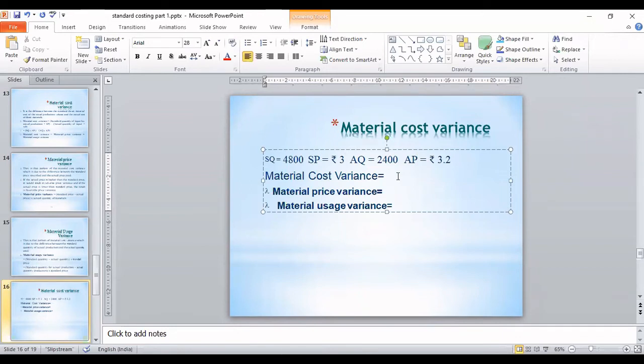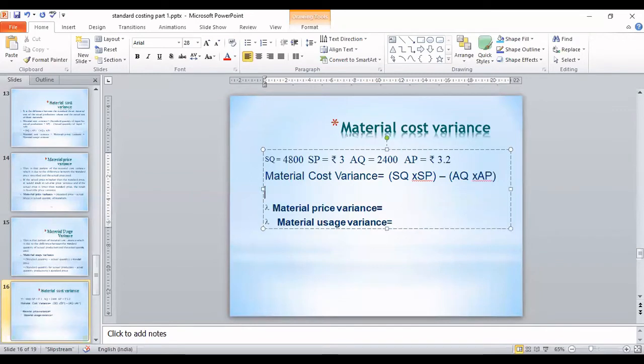So what is the formula for material cost variance? Standard quantity into standard price minus actual quantity into actual price. Correct, everyone? Now tell me the values. What is the standard quantity we have? 4,800.